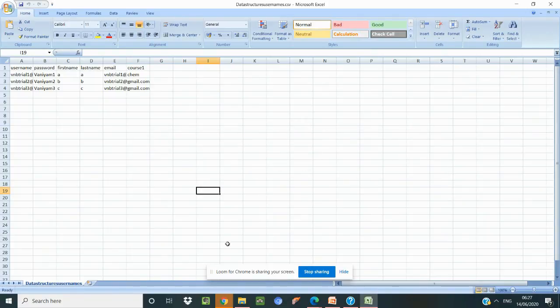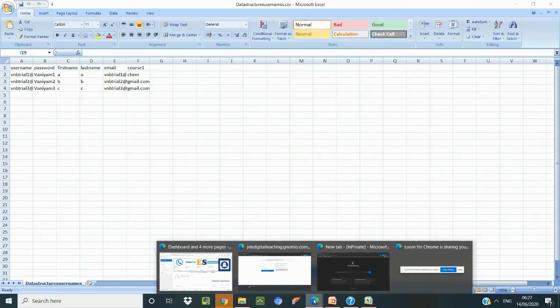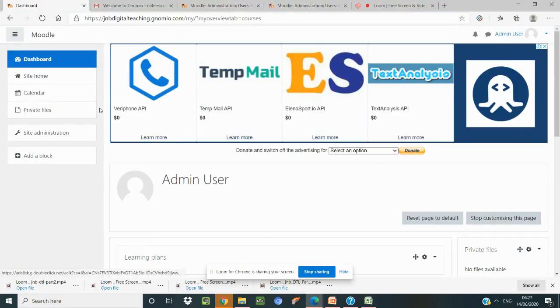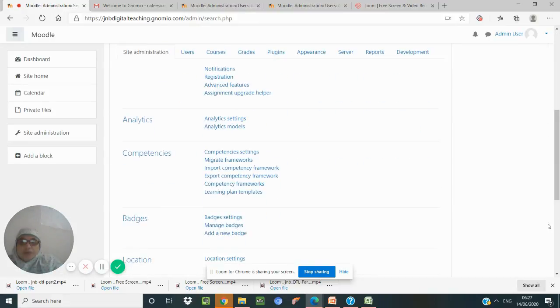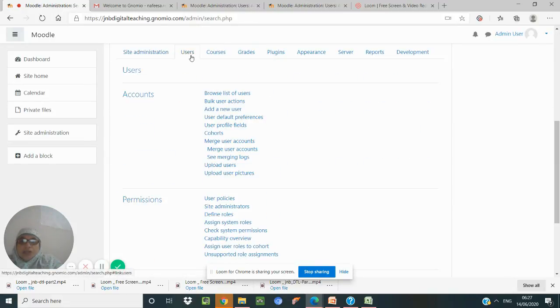Now you can see we come to the dashboard, and we have the site administration. In site administration, we have users. When we go to users, we have upload users.